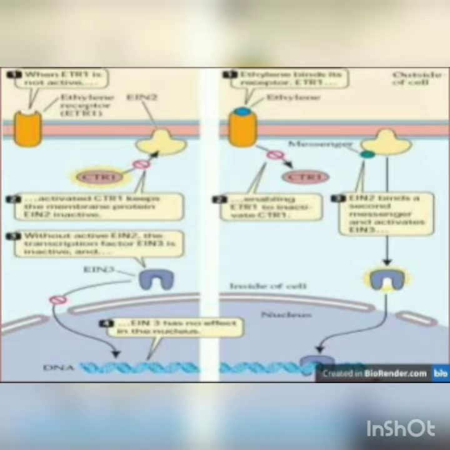In the pathway, the receptor is ETR1, that is ethylene response 1. In the ethylene pathway, the ligand is ethylene. The signal transduction pathways are derived from the bacterial two-component regulatory system. The ethylene receptor is a copper ion based receptor which requires copper to function properly.